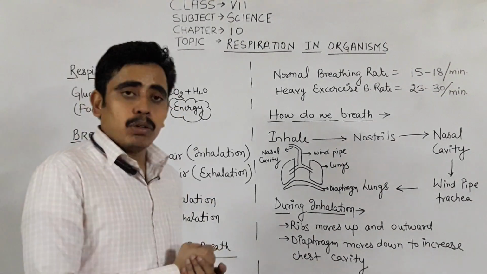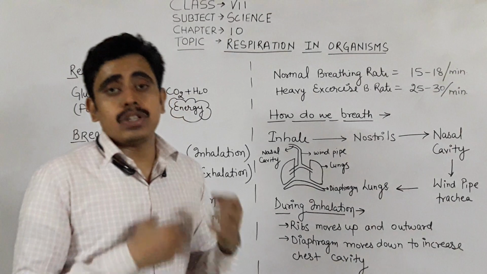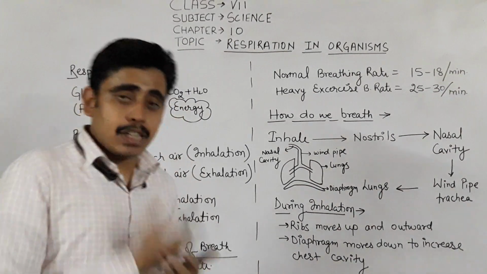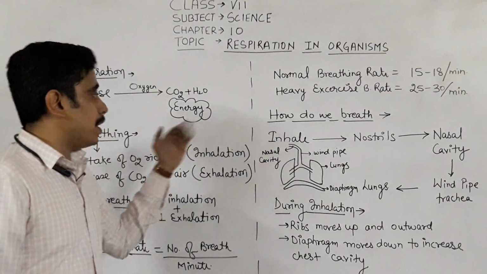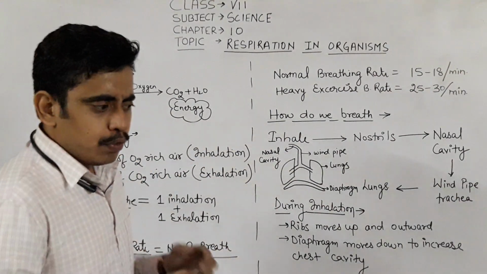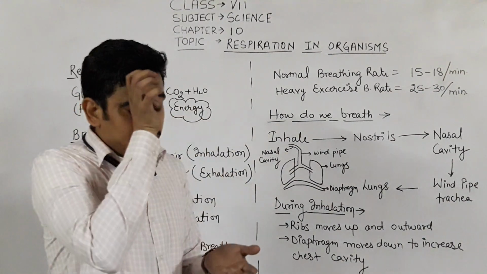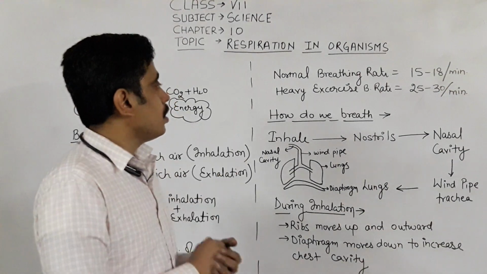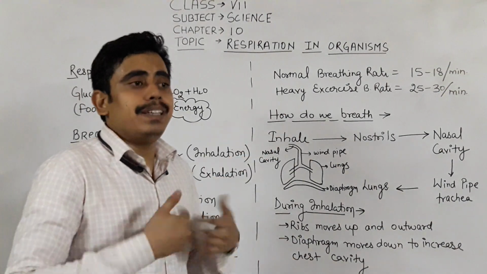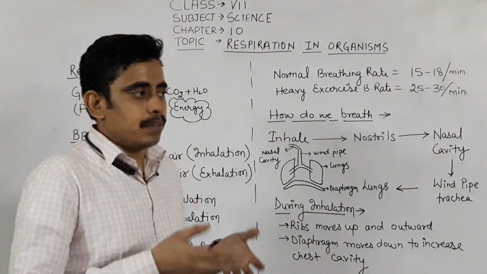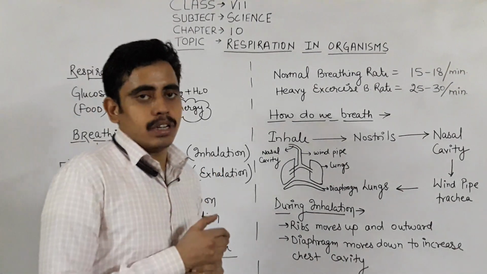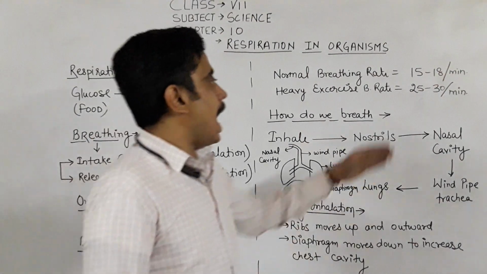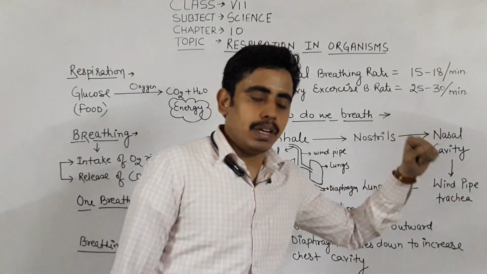To perform that particular task, more oxygen is required, because only in the presence of oxygen will the food be broken down and produce energy. So to fulfill the demand of that oxygen, the high oxygen demand, we start breathing very fast. We start inhaling and exhaling very fast. In that condition, the breathing rate increases, and it increases up to this one.